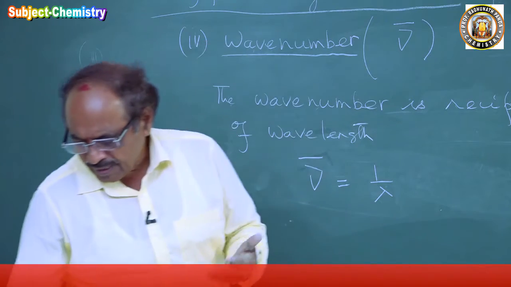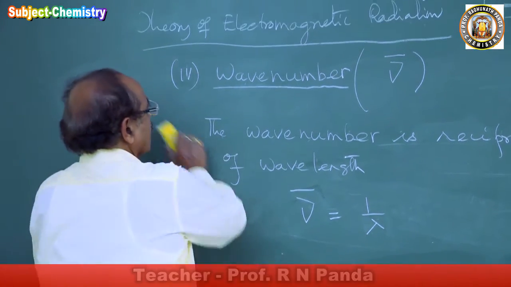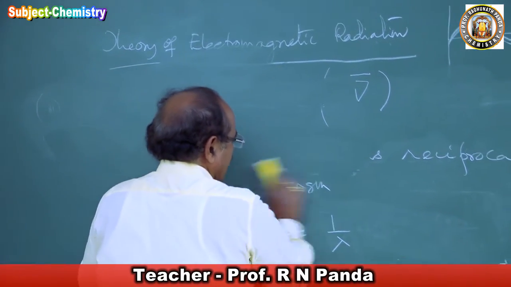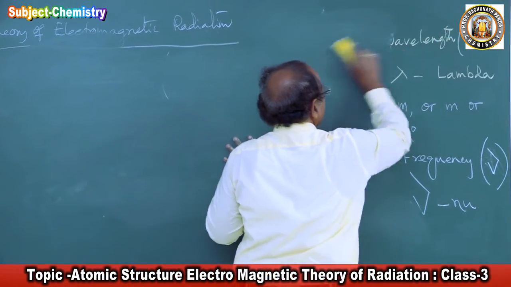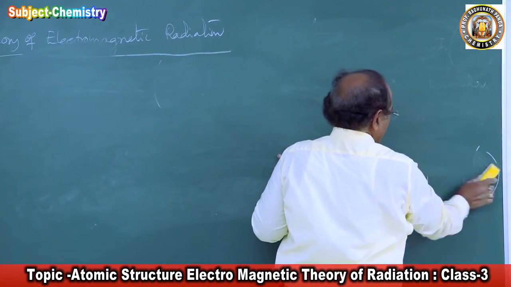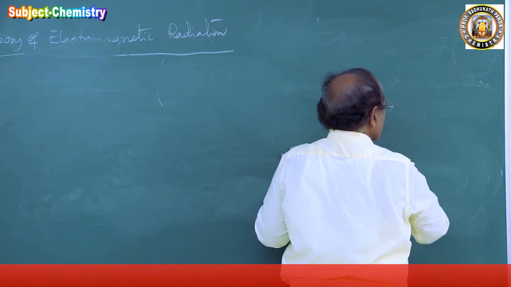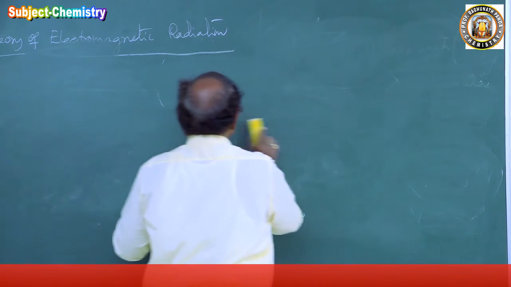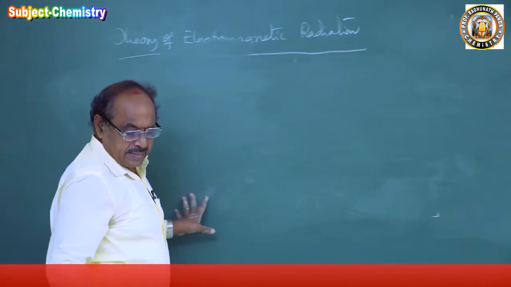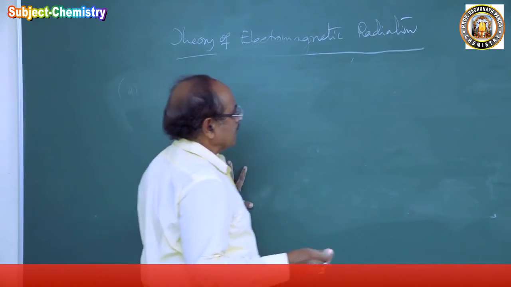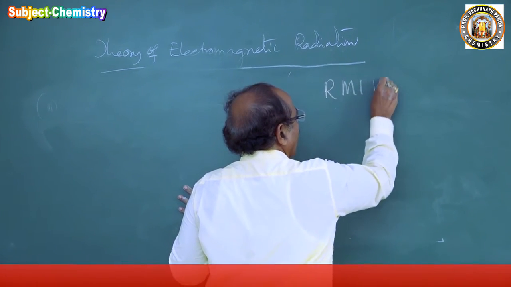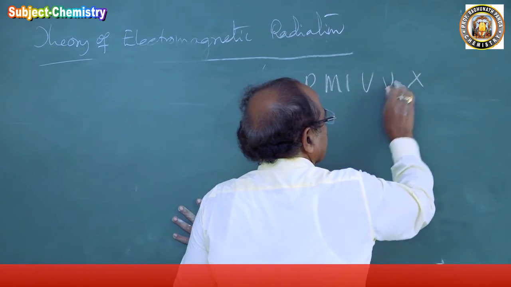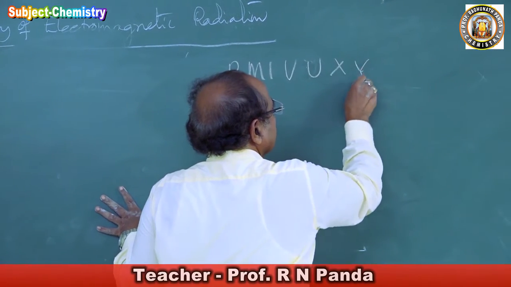And what are the different types of electromagnetic waves? There are different types of electromagnetic waves that are generated by different sources. And these electromagnetic waves, you can remember as RMI VU XYC.